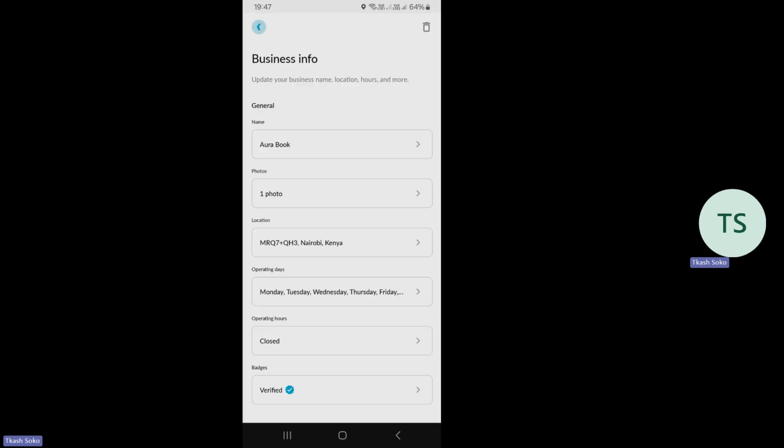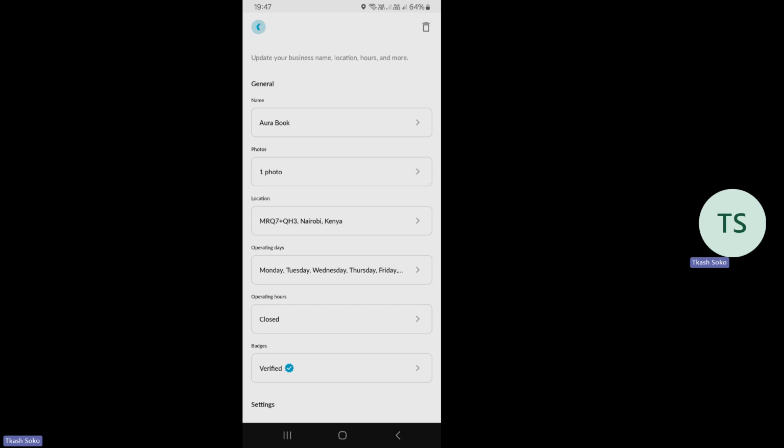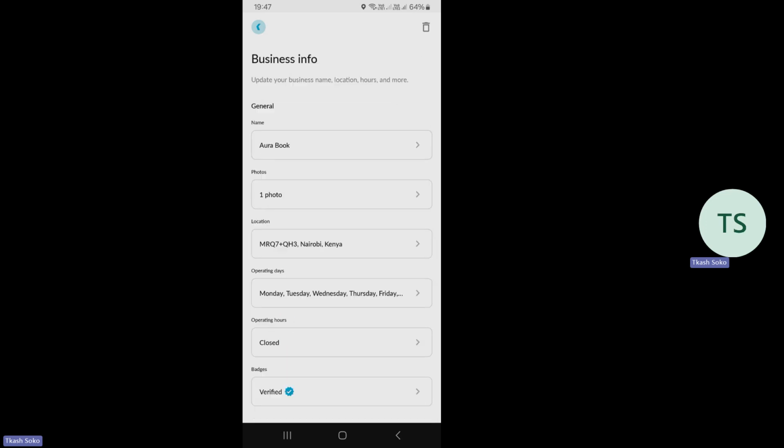Nikikuja kwa business info, then you can see that I can update the business name, location, hours, and more. And of course, my interest is how do I now get to ensure that I'm setting delivery fees and I'm also accepting those orders and so on. So hizo vitu zote utafanyia hapa kwa business info. Ukiona the first thing ni the business name. So if the business name is wrongly spelled or something, unaweza change.